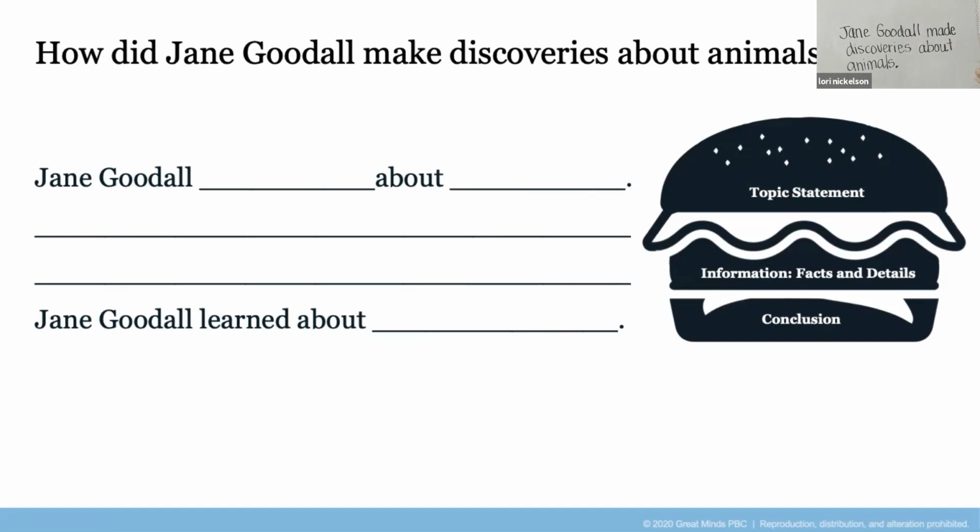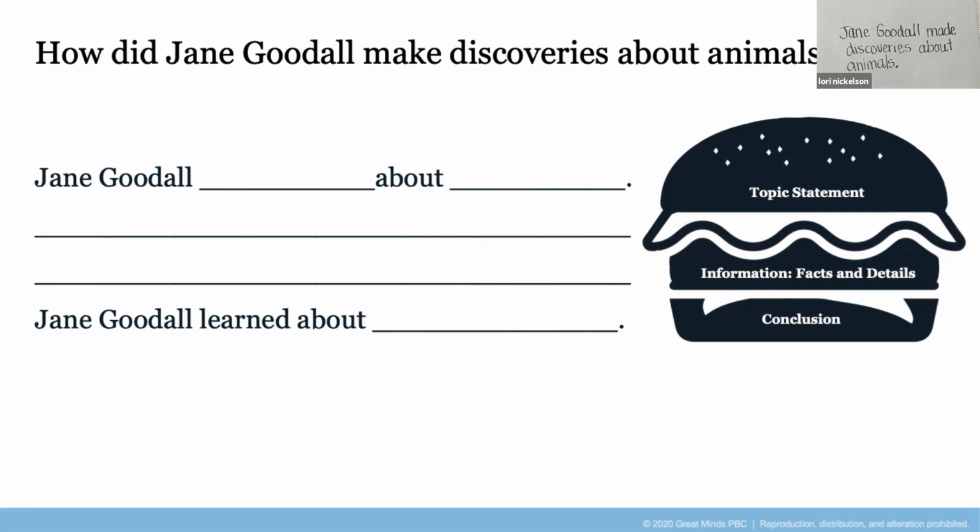You can use the topic sandwich chart as a reference if you need it. In the next lesson, you'll have the opportunity to write your informative paragraph. Pause the video now to rehearse your informative paragraph aloud. So let's rehearse it. We're not writing it down yet, okay? Because that'll be the next lesson.